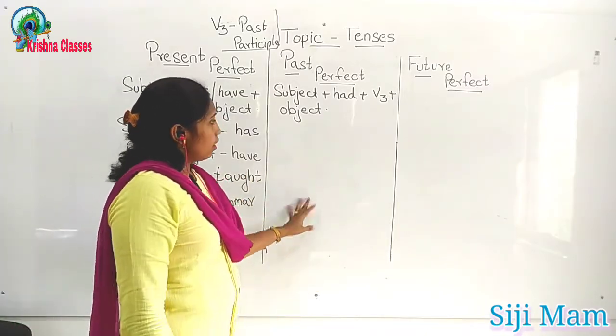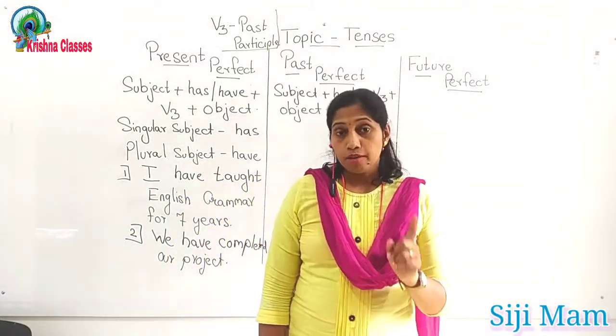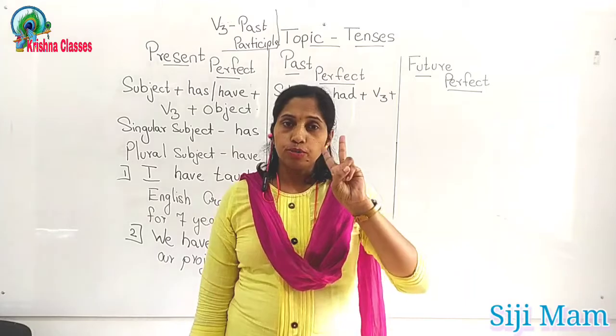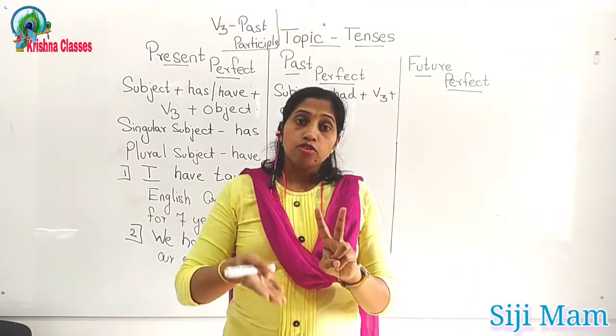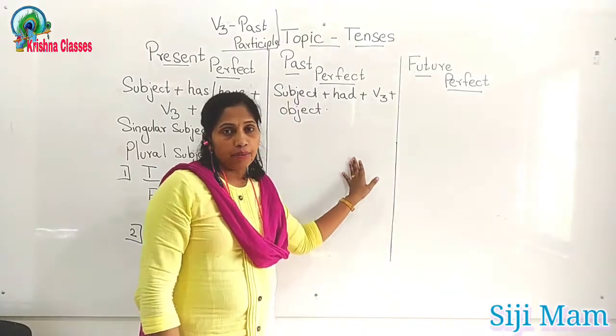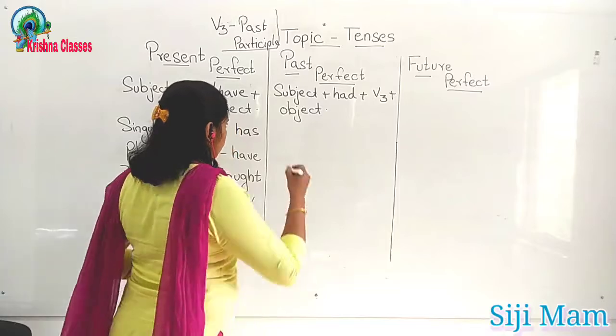So now, do you remember past continuous tense? In past continuous tense, I told you to make two actions. Was going, second simple past. The same thing will be applied here for past perfect tense. Two actions are needed.